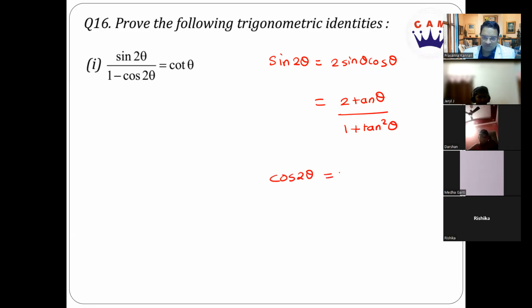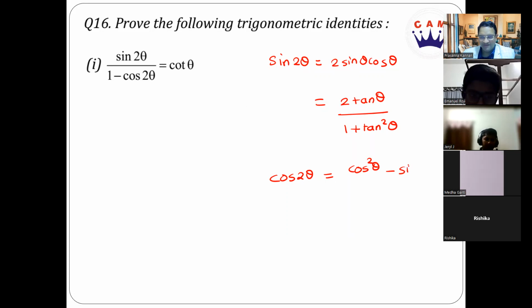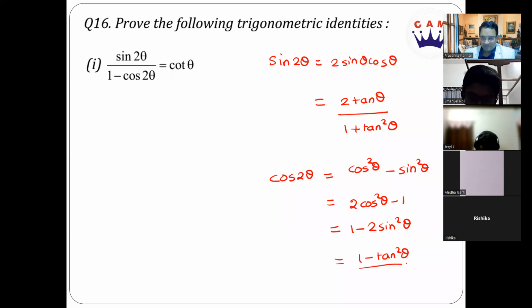What are the different ways in which I can write cos 2 theta? Because these are very, very important, okay? Cos square theta minus sin square theta. 2 cos square theta minus 1. 1 minus 2 sin square theta. 1 minus tan square theta by 1 plus tan square theta. Excellent. All these are possible, right?